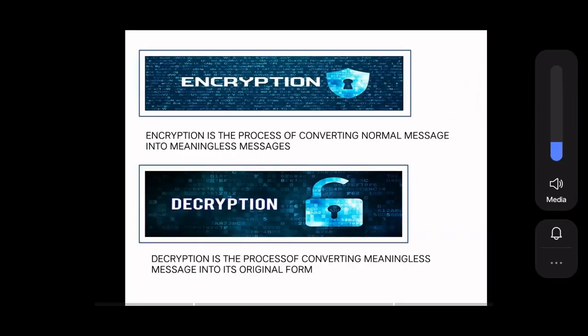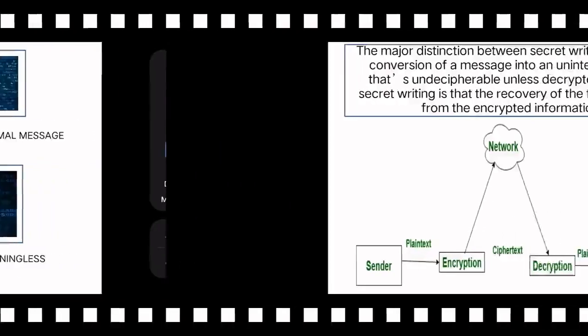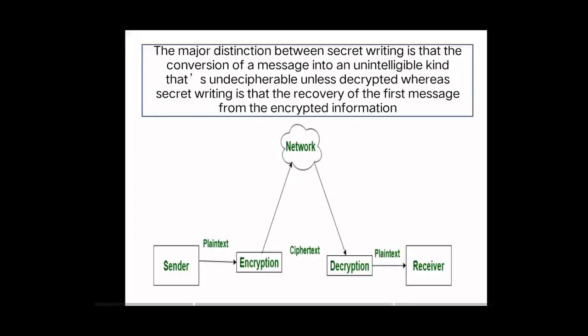Encryption is the process of converting normal message into meaningless message, and decryption is the process of converting meaningless message into its original form. The major distinction is that encryption is the conversion of a message into an unintelligible form that is undecipherable unless decrypted, whereas decryption is the recovery of the original message from the encrypted information.